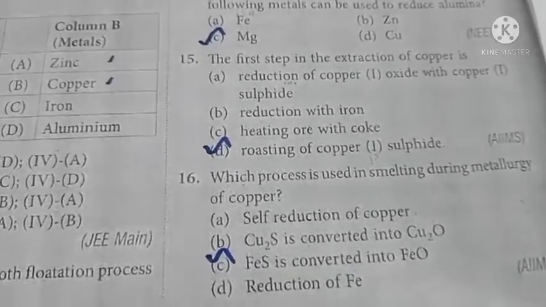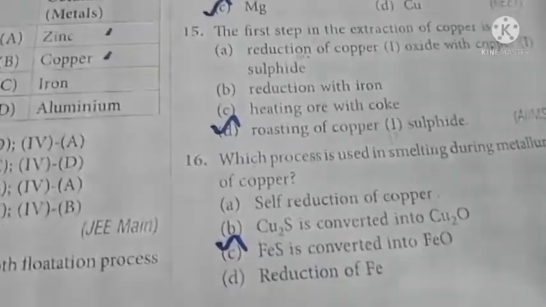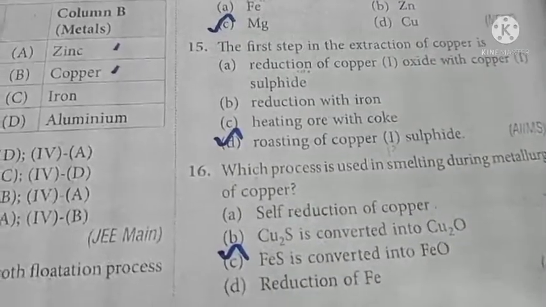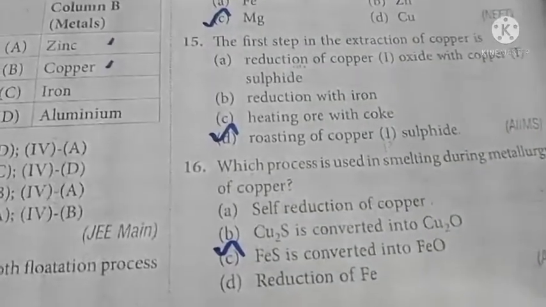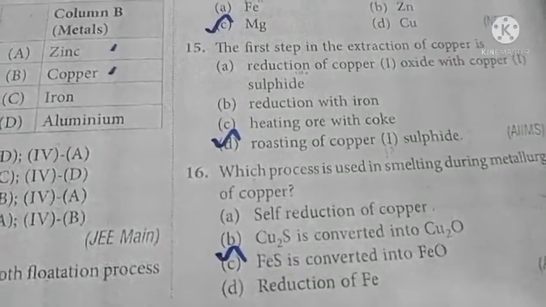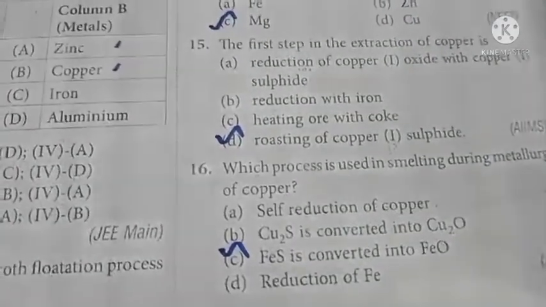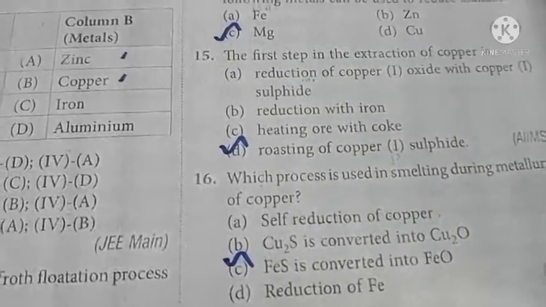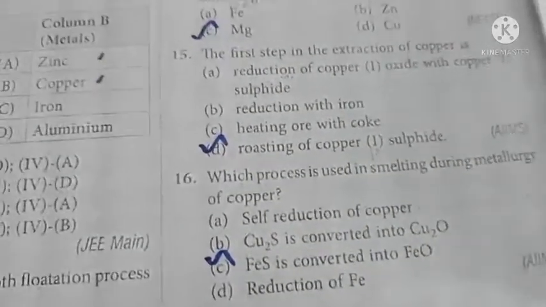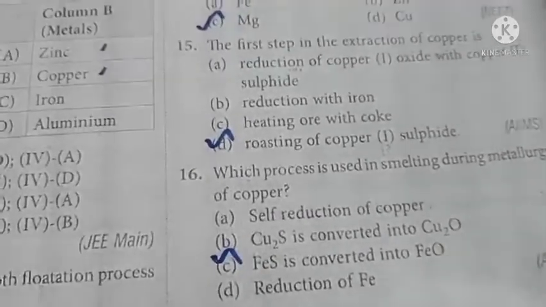So iron sulfide, which is a gangue material present in the copper pyrite ore, can be converted into iron oxide in the smelting process. Once it becomes iron oxide, it combines with silica and forms iron silicate slag, which can be removed, isn't it? So the right answer for what occurs in the smelting process during metallurgy of copper is the conversion of iron sulfide into iron oxide.